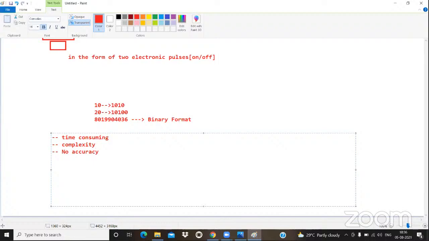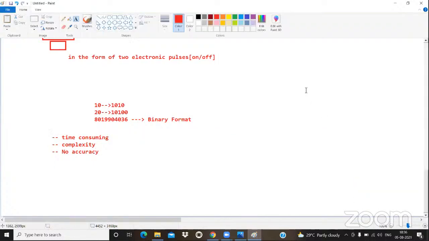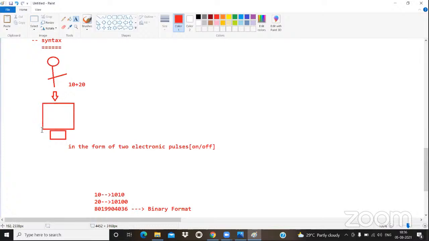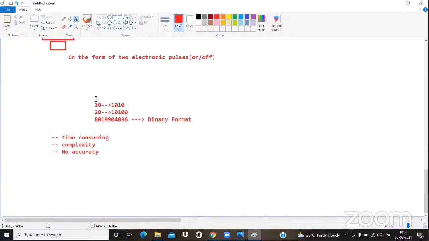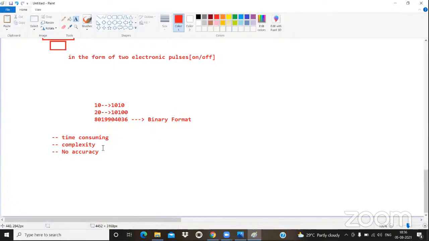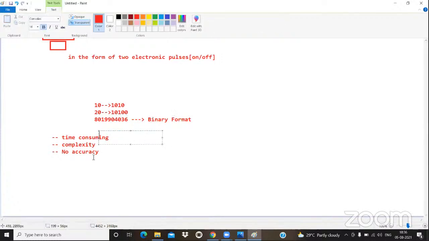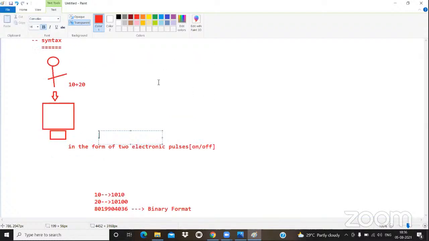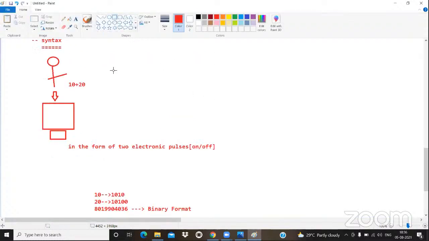Then every programming language says, hey, Mr. End user, why do you interact with the electronic device in this format? It's very difficult for you. You are going to waste your valuable time, you face great difficulty, and there is no guarantee whether your result is valid or not. Then programming languages come into the picture.